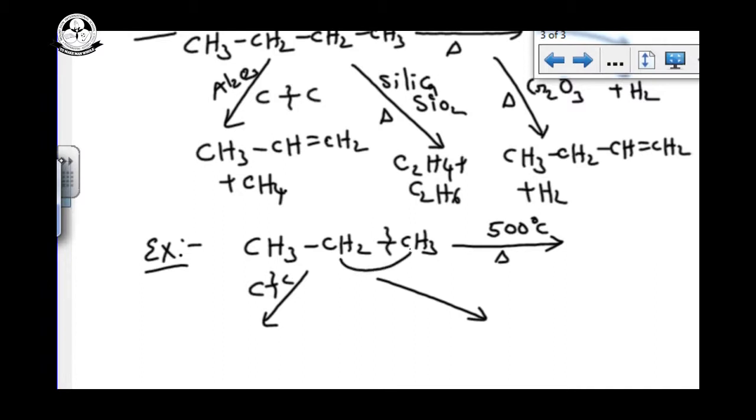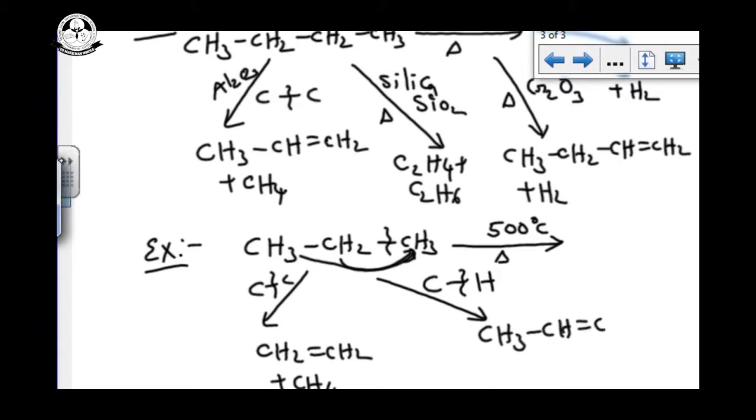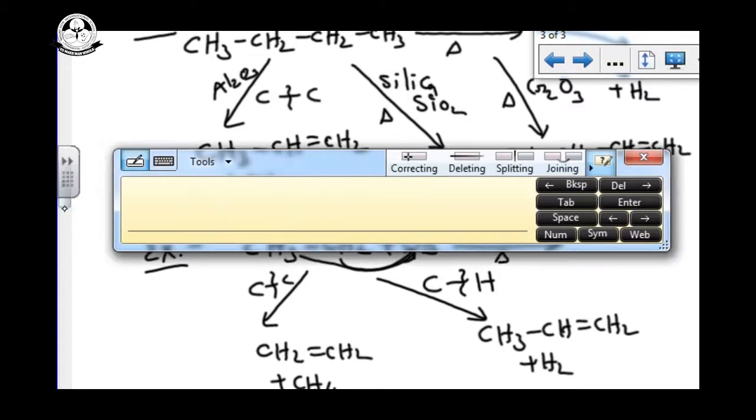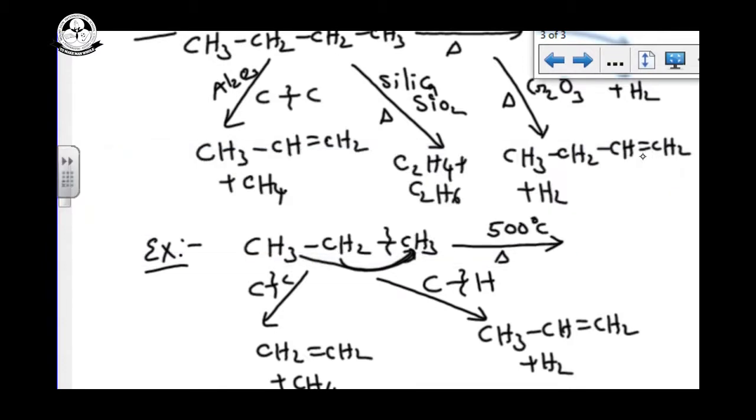One hydrogen is shifted here, then we can get CH2, double bond, CH2 plus CH4. If we are doing the pyrolysis of the carbon-hydrogen bond, we can get CH3, CH, double bond, CH2 plus hydrogen. So different bond breakings you are doing, different products we are getting. So this is called pyrolysis.